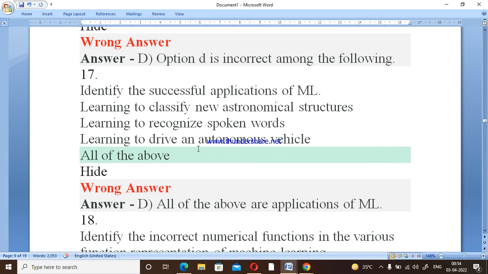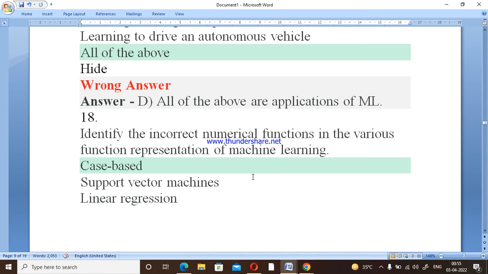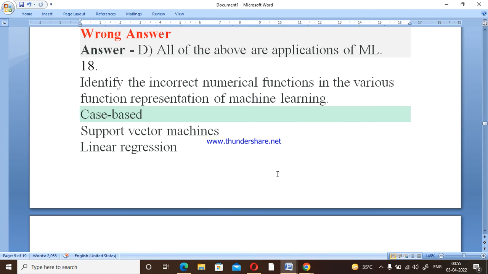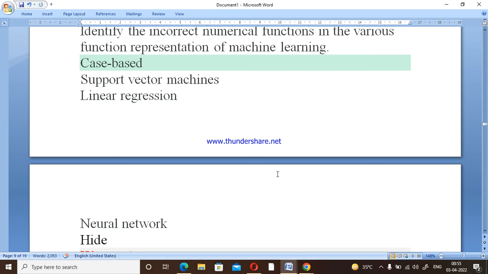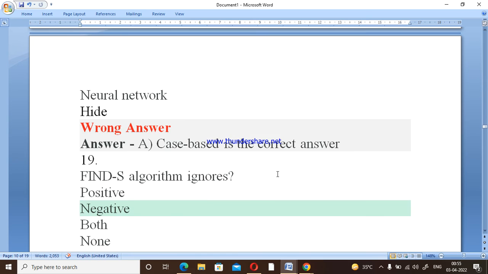All these applications are correct in machine learning. Now the next one: identify the incorrect function in the various function representations of machine learning. Neural network, linear regression, and support vector machine are correct, but case-based is the incorrect one.